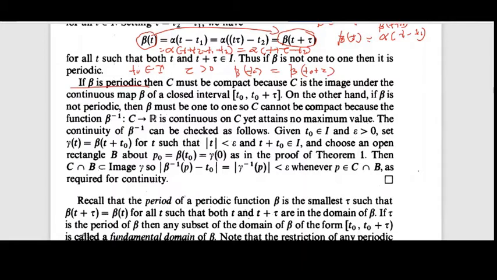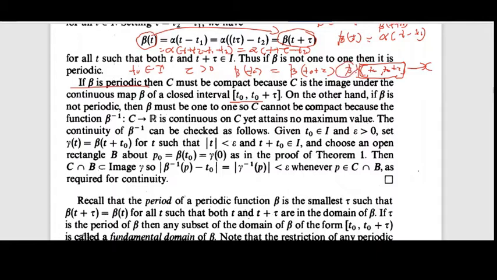Now we are restricting beta to the closed interval from t naught to t naught plus tau, with image C. The closed interval is compact, and beta is continuous.